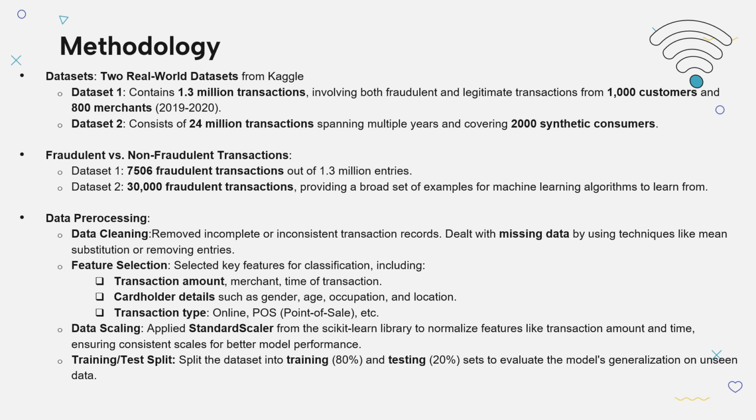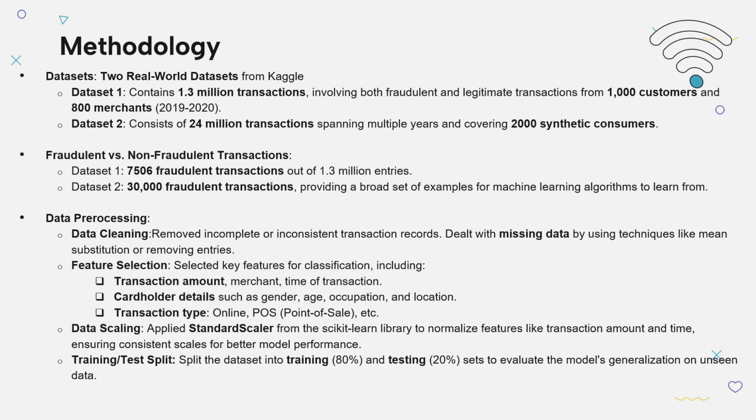The data cleaning is the first step in pre-processing. In data pre-processing, if we see the data cleaning in this paper, the author removed the incomplete or inconsistent transaction records to ensure the quality of training data. Missing values were addressed using techniques such as mean substitution or removal of incomplete entries.